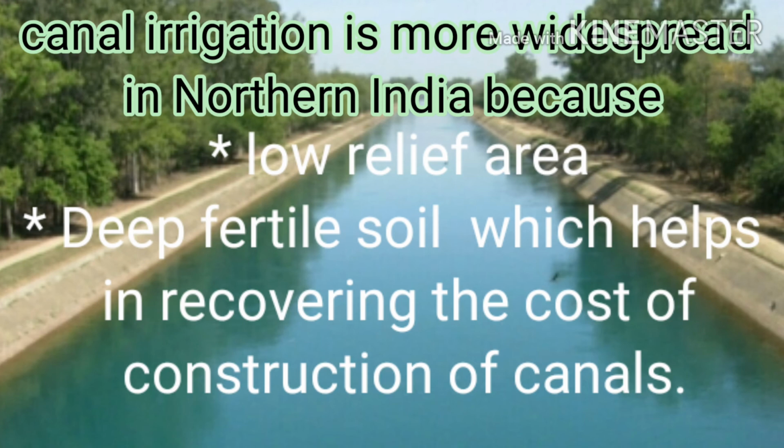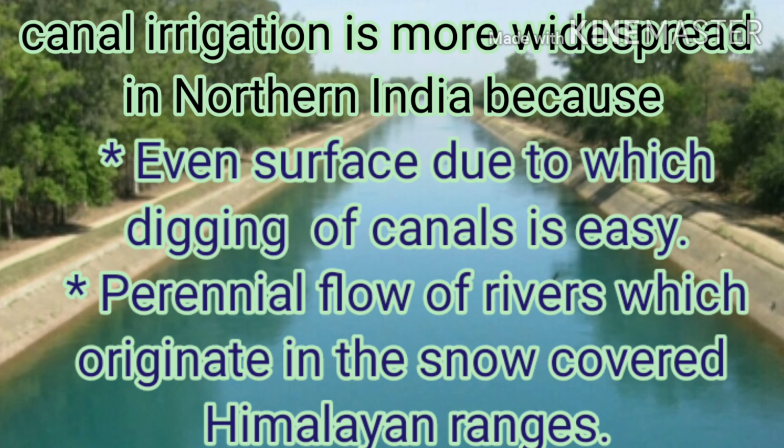Then the deep fertile soil helps in recovering the cost of construction of canals, means when we cultivate crops in the fertile soil it will give a high yield. Even surface or leveled land makes the construction or digging of the canals easy. Then perennial flow of rivers: the rivers originate from the snow-capped Himalayan ranges, so they are able to supply water throughout the year. That's why canal irrigation is more widespread in North India.